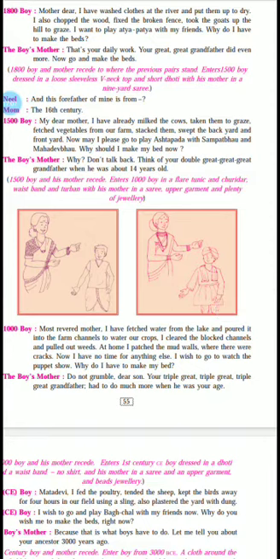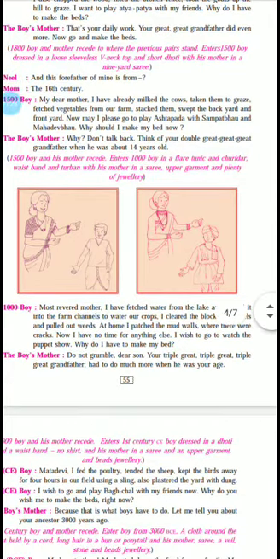So once again, this mother and son go back. 1500 boy and his mother recede. And now we have the mother and son from 1000: a boy in a flare tunic. Tunic means jacket. And chudidar, and waistband and turban, with his mother in a sari, upper garment and plenty of jewelry.